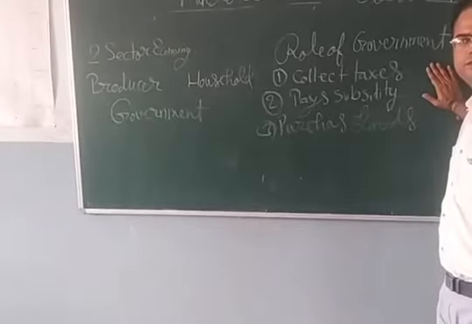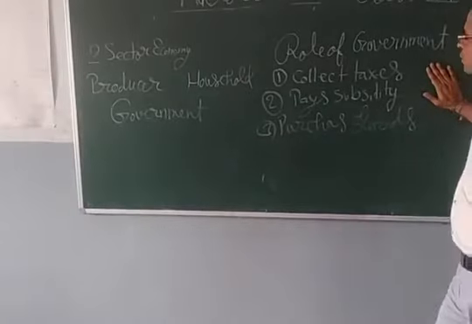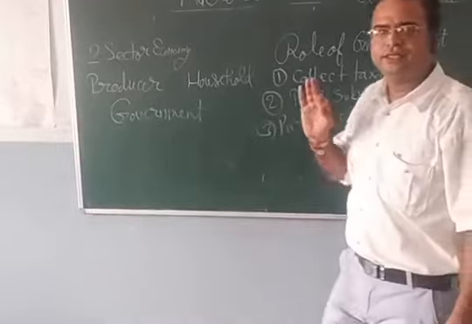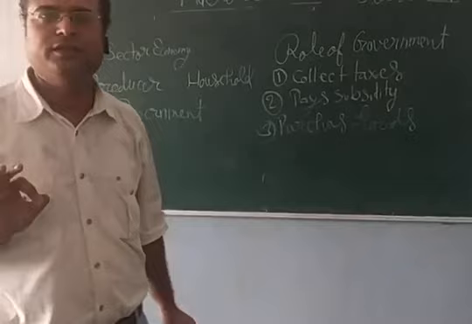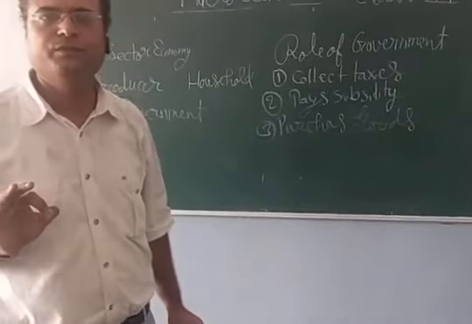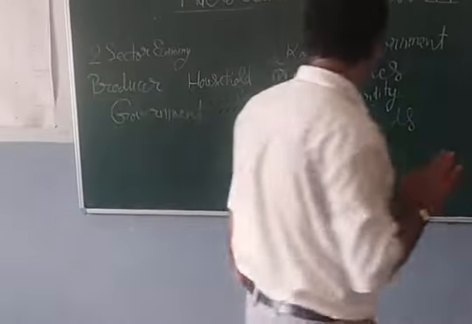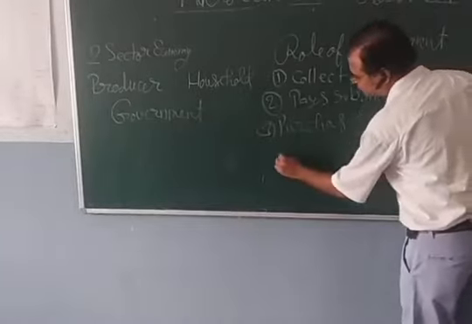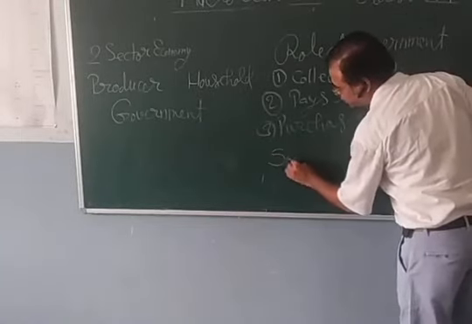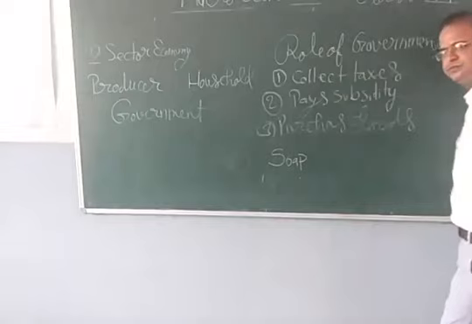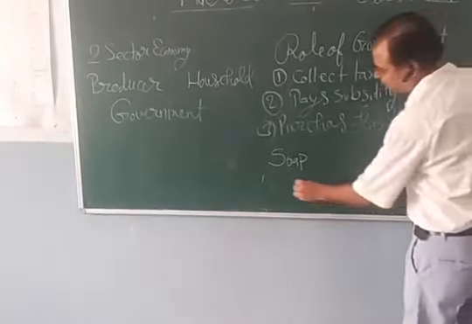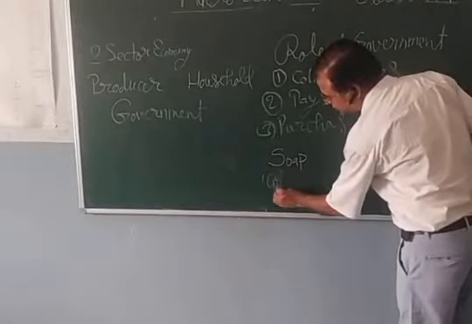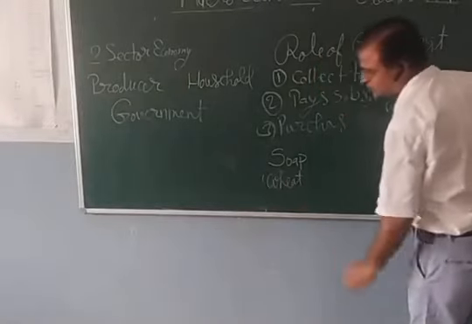Now, what happens is that they collect taxes on every item produced in the country, in the economy. Whatever item you are producing, suppose you have produced a soap, or you have produced wheat. What does government do?